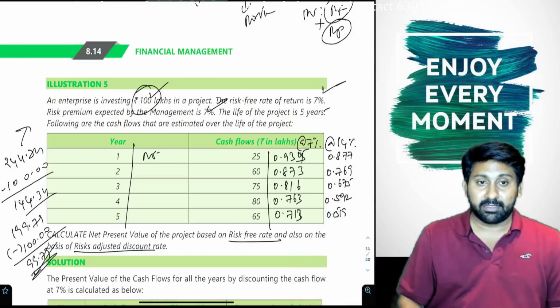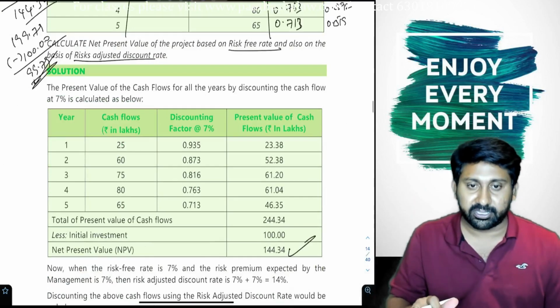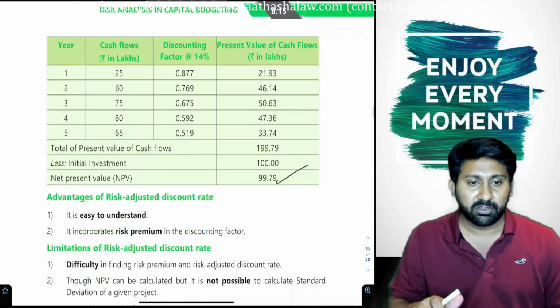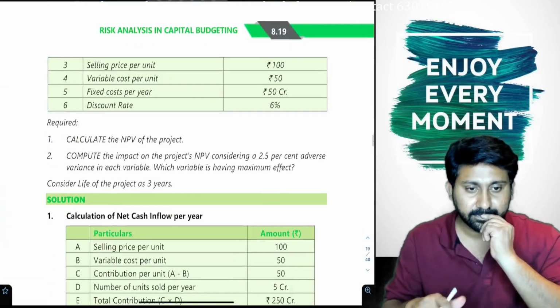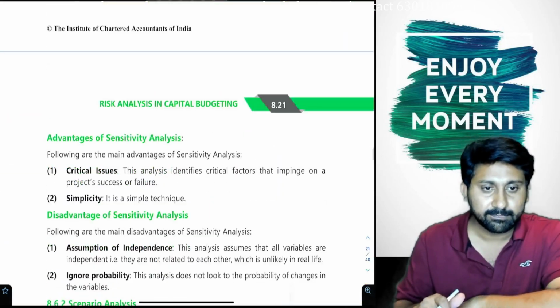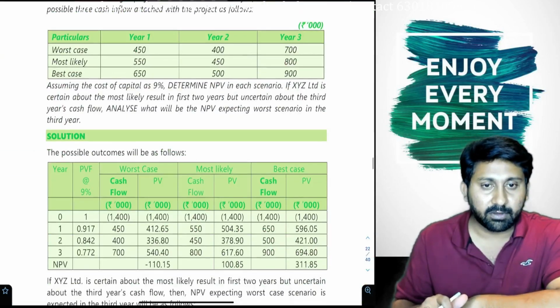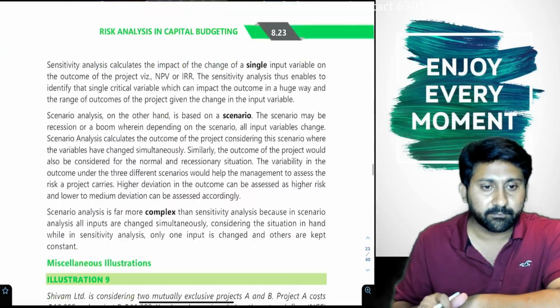This is one way. There is another way to give the same question. What is that other way? Come to the 12th illustration.